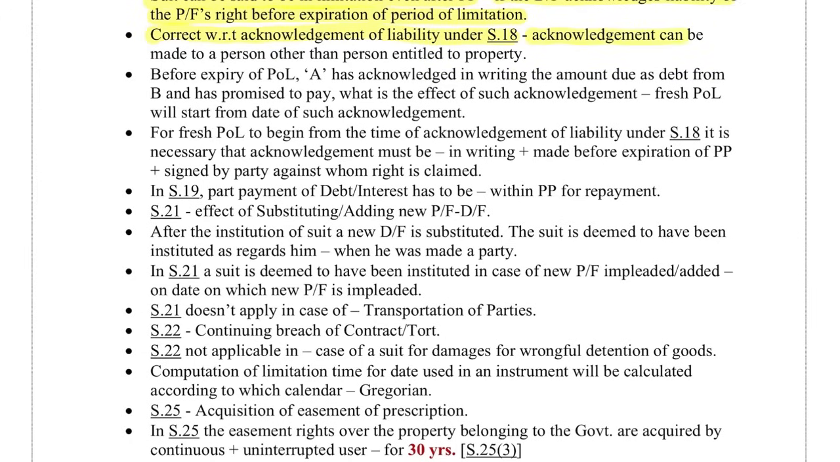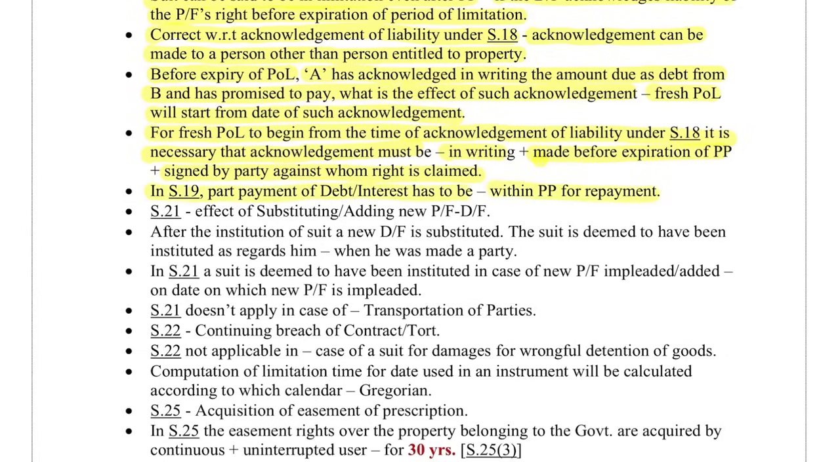Acknowledgement can be made to a person other than the person entitled to the property. Before expiry of the period of limitation, A has acknowledged in writing the amount due as debt from B and has promised to pay. What is the effect of such acknowledgement? A fresh period of limitation will start from the date of such acknowledgement. For a fresh period of limitation to begin from the time of acknowledgement of liability under Section 18, it is necessary that the acknowledgement must be in writing, made before expiration of the prescribed period, and signed by the party against whom the right is claimed. In Section 19, part payment of debt or interest has to be within the prescribed period for repayment.